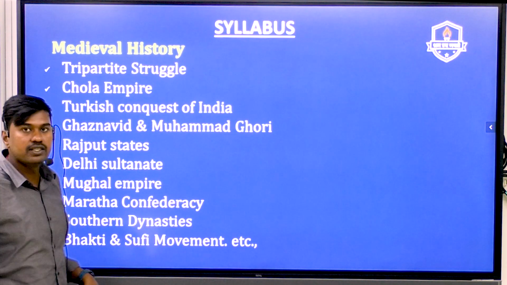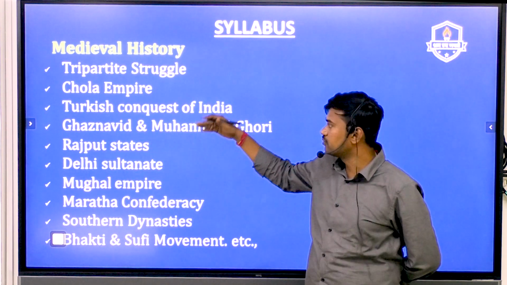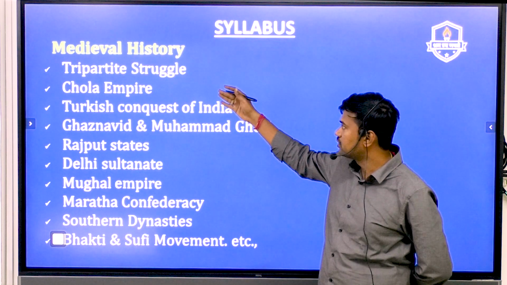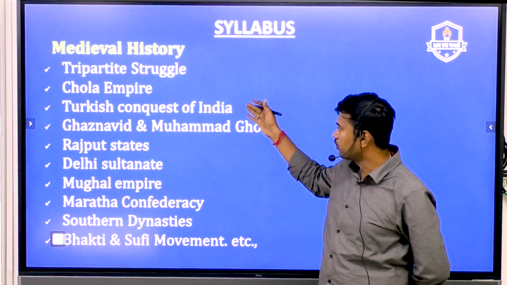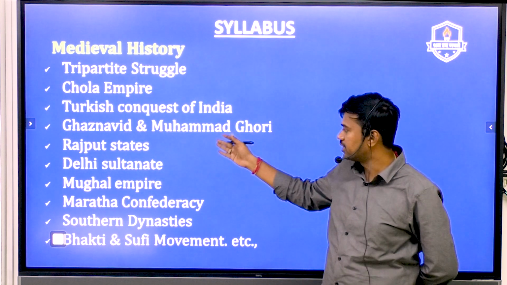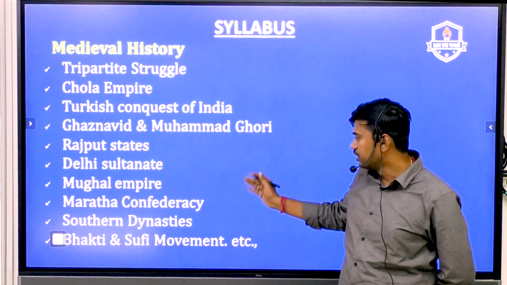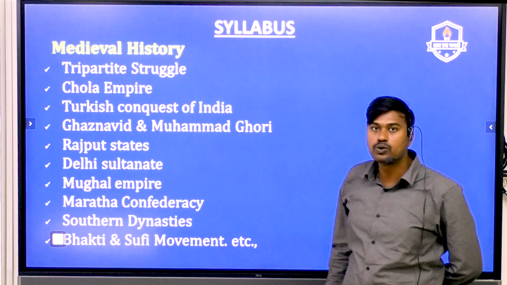Going into the syllabus component, this medieval history mainly consists of various topics such as the tripartite struggle, Chola Empire, Turkish conquest of India, Ghazni and Muhammad Ghori, Rajput states, Delhi Sultanate, Mughal Empire, Maratha Confederacy, Southern dynasties, then the Bhakti and Sufi movement.